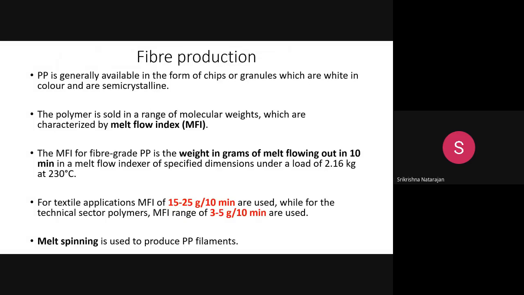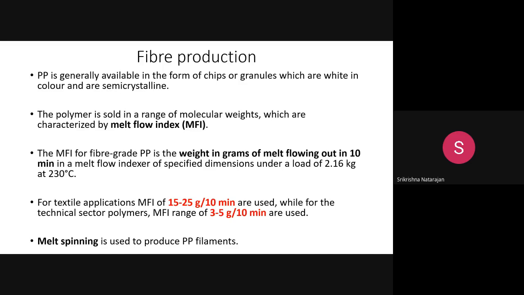But for a technical sector application, where the strength and the other technical properties are important, where we require a very high viscosity, we can use an MFI of around 3 to 5 grams per 10 minutes. It means that in 10 minutes, when you melt the polymer and allow it to flow from a melt flow device, only 3 to 5 grams flow.